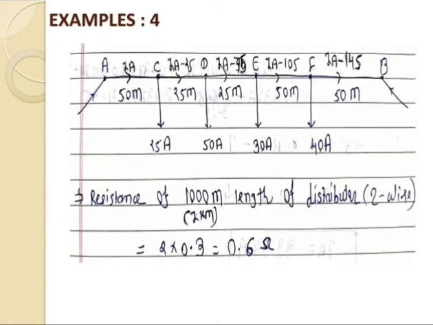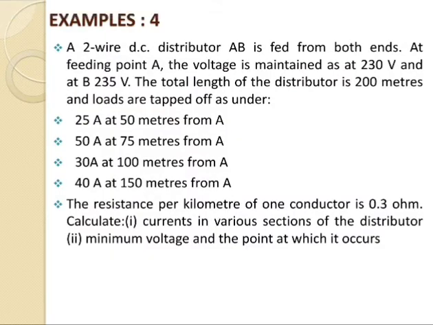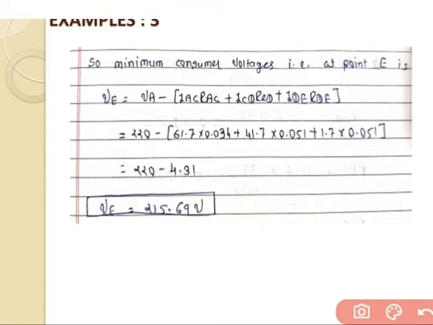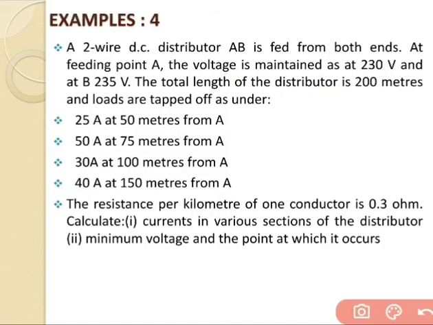So this is the required figure. The name of the distributor is AB, and the length of that distributor is 200 meter total length.